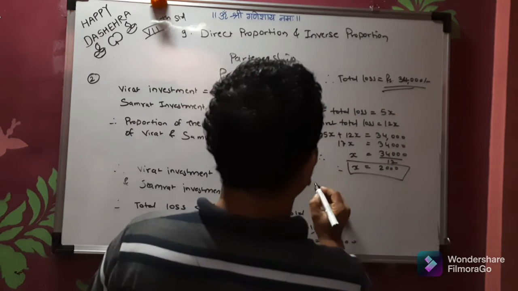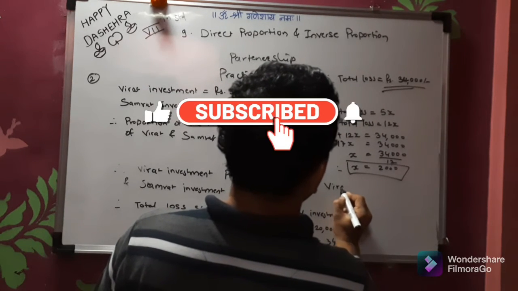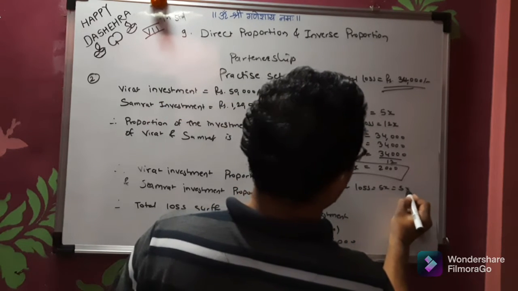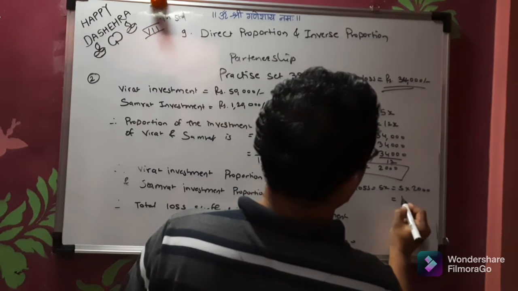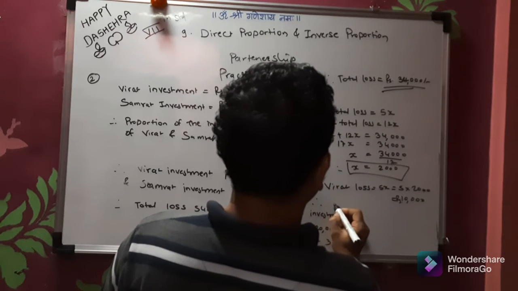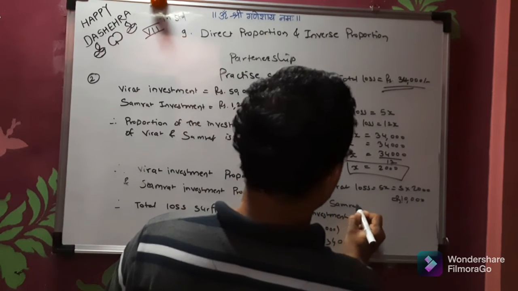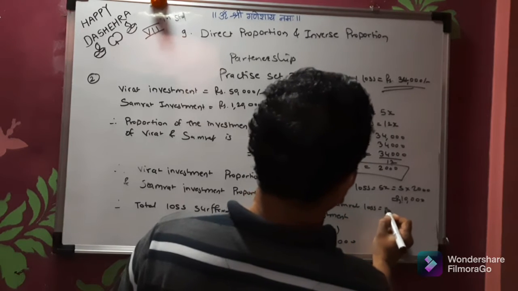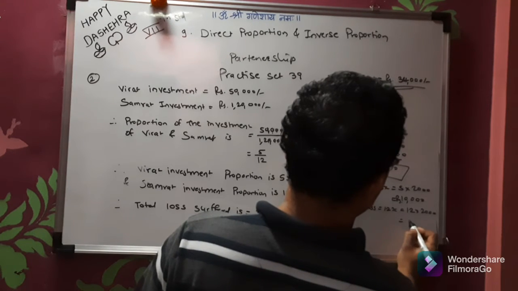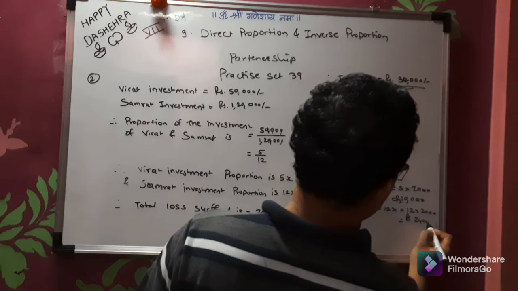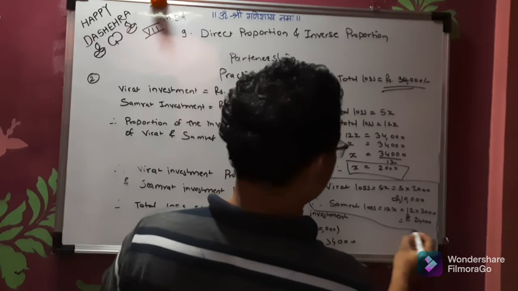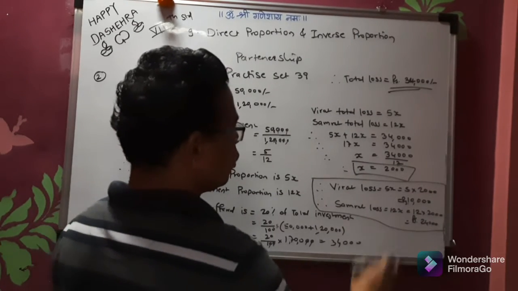Virat total loss is 5x. So Virat loss is equal to 5x is equal to 5 into 2,000 is equal to 10,000 rupees. So Samrat loss is equal to 12x. So 12 into 2,000, so it is rupees 24,000. Now this is the answer of this question.